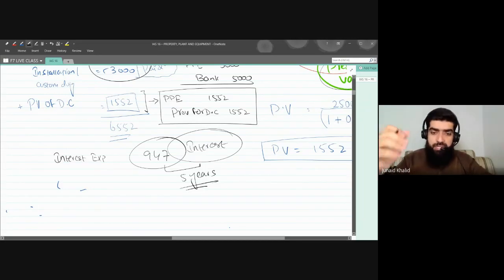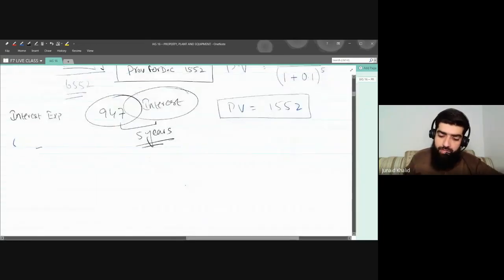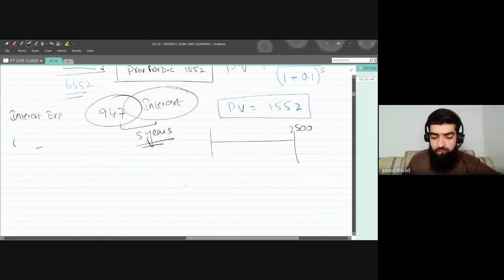Let me give you a very simple example. For example, you went to the commercial bank and said, I'll pay you $2,500 at the end of 5 years, today you give me a loan amount.